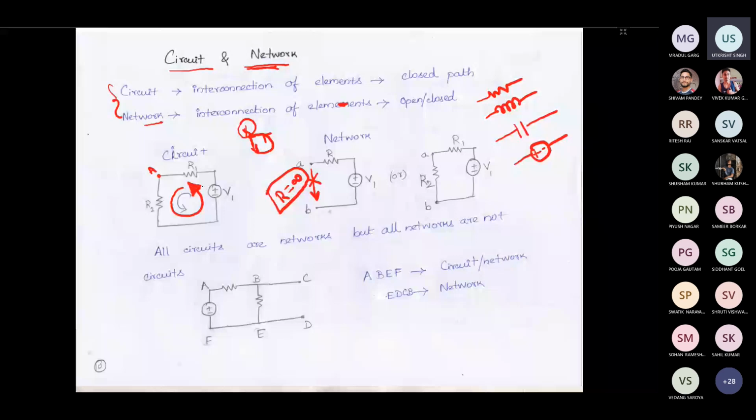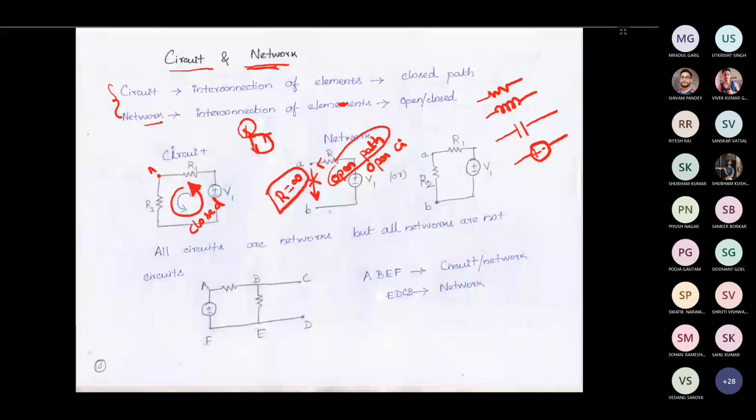Here this is like an open path. Open means here you cannot connect these 2 points as it is. Here it is open. If the current comes out of this terminal, then it cannot move between A and B like this. So that is called an open path. In general we call this an open circuit, and this will be considered as a circuit. Circuit is always closed. So open circuit means this is not closed. Okay, that is one thing.